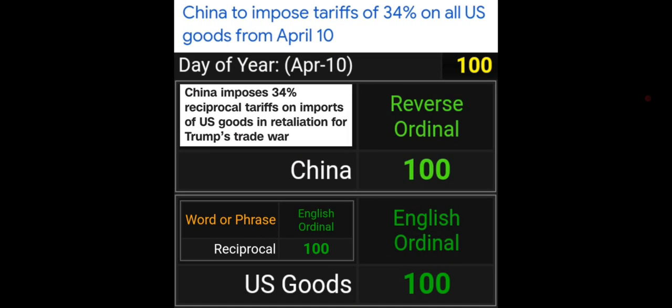It says China to impose tariffs of 34% on all U.S. goods from April 10th. Well, April 10th is going to be the 100th day of the year. In Gematria, China equals 100, U.S. goods equals 100, and the word reciprocal equals 100.